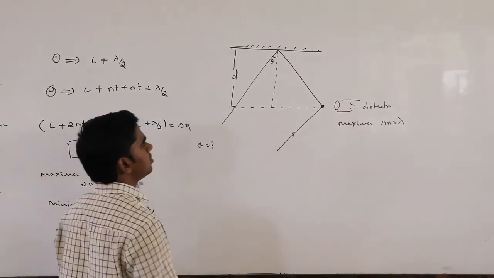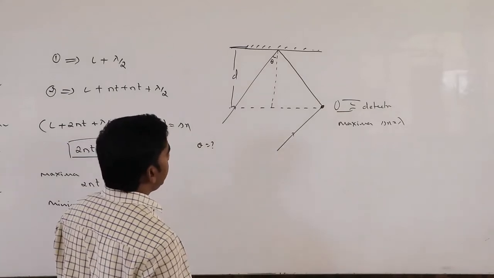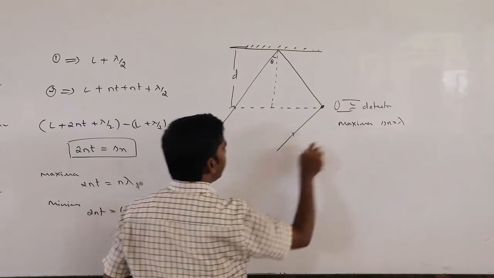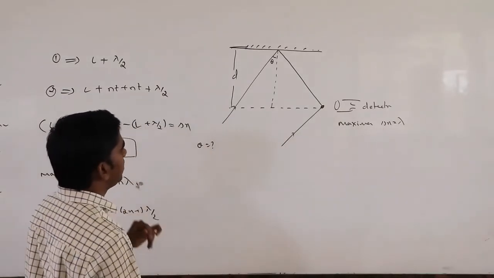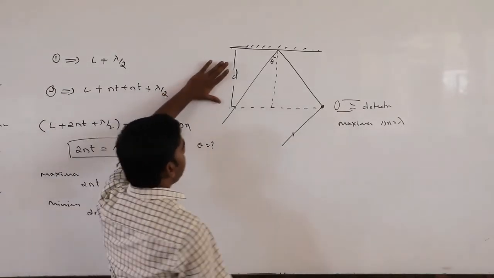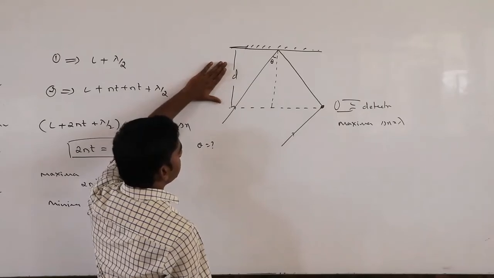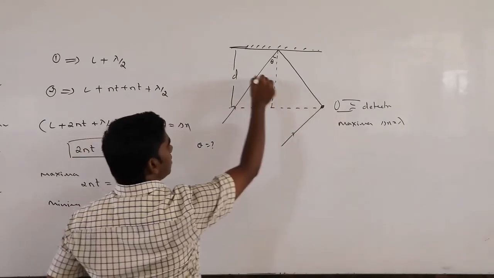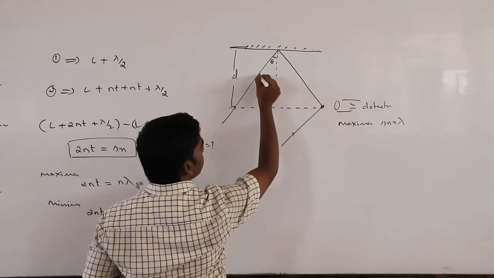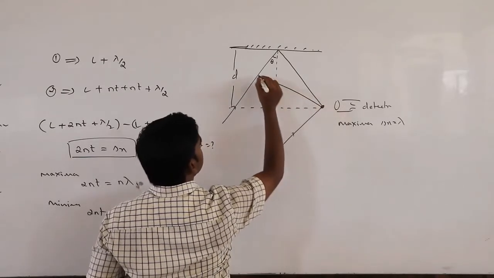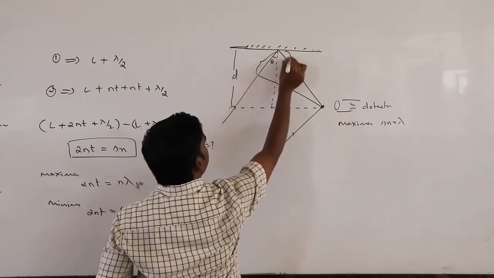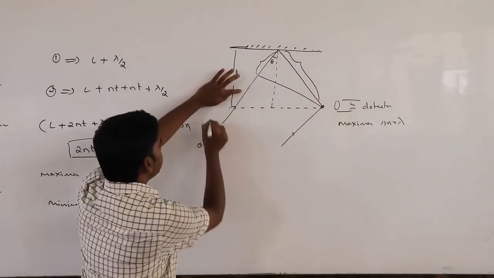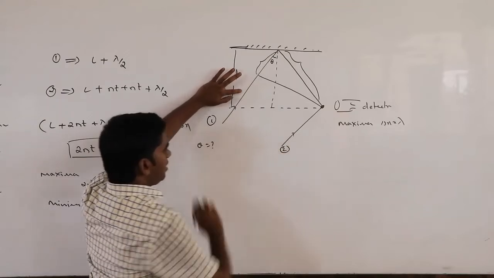So how can we find this? For that we first have to calculate delta x. How can we calculate delta x? What is the extra path covered by this ray till here? If you take a normal from here, this and this is the extra path covered by the first ray. The second way you can take it here.